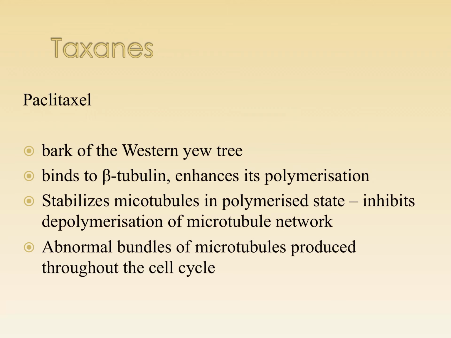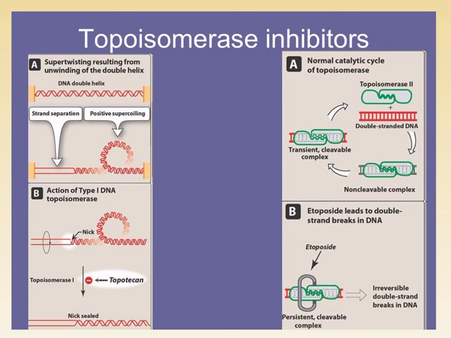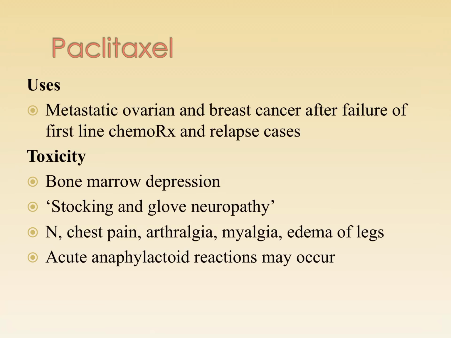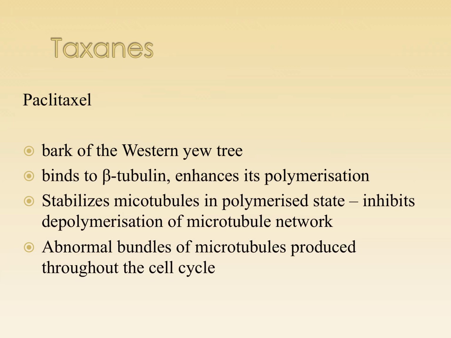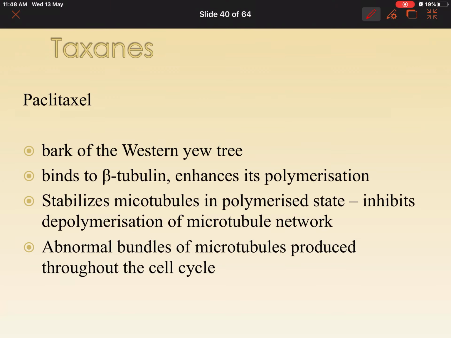Taxanes, we have two drugs, paclitaxel and docetaxel. Let's see how paclitaxel functions. Once the tubulin is formed, once the cell is divided and the chromosomes move apart, it has to break down again. This breakdown or depolymerization of the tubulins is inhibited by paclitaxel.